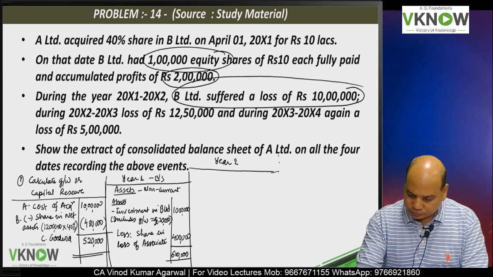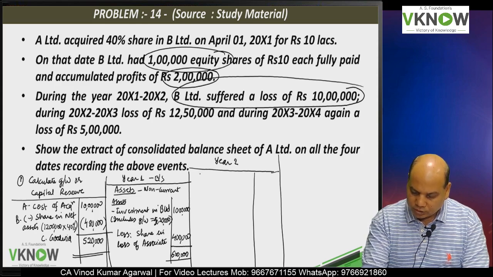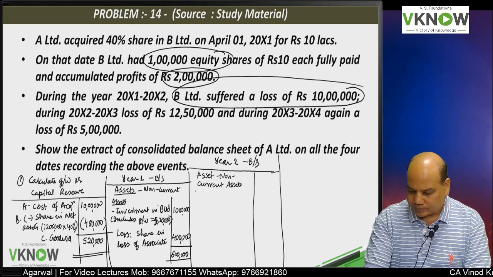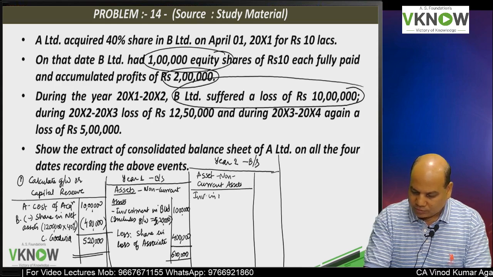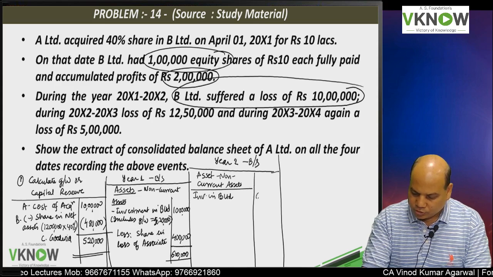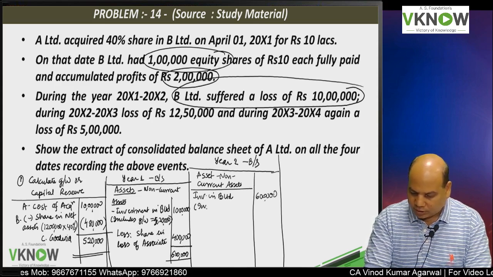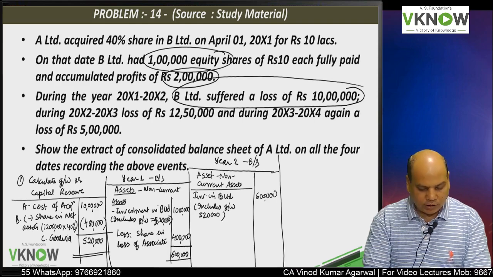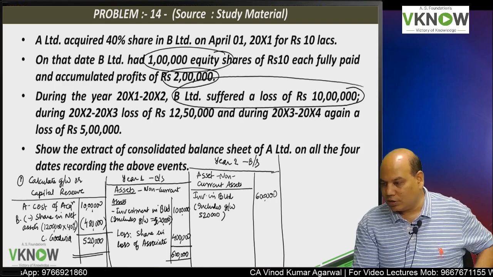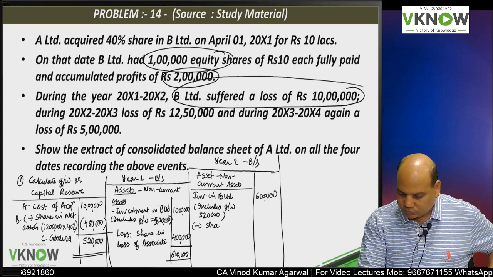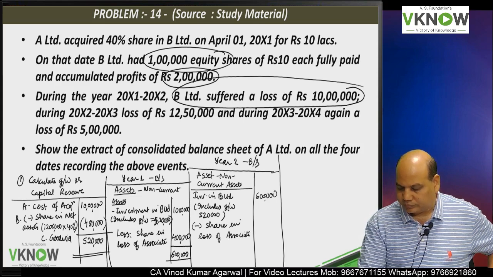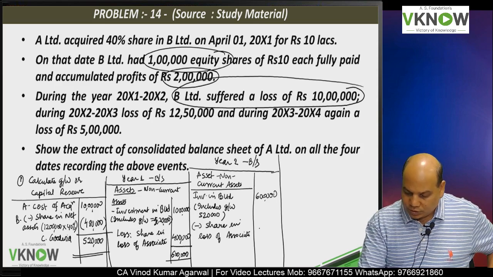Year 2 balance sheet, asset side, non-current asset, investment in B Limited, you start with 6 lakh, in bracket includes goodwill 5 lakh 20,000, less share in loss of associate.